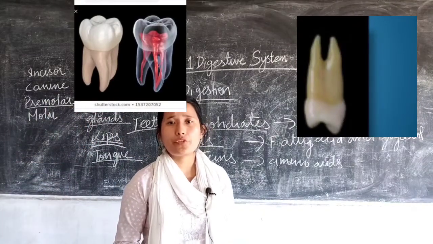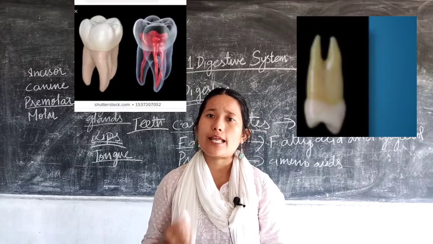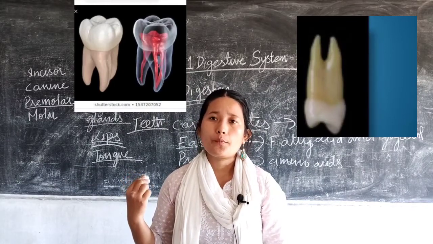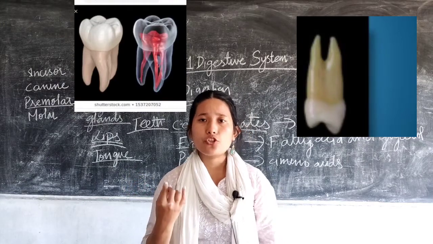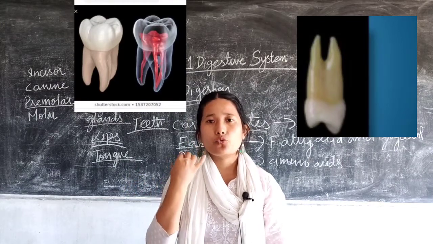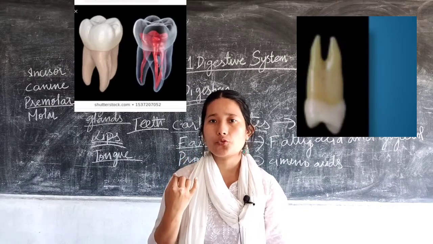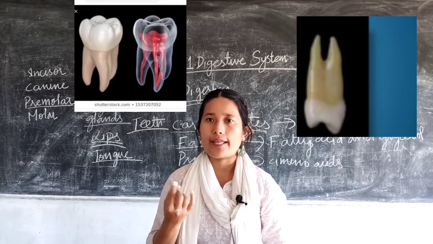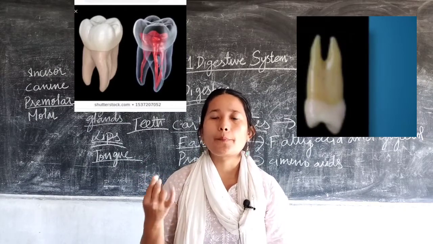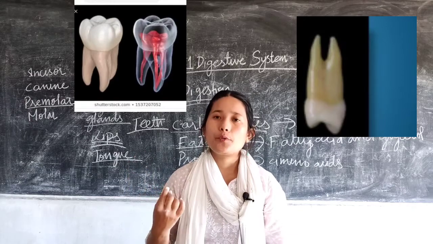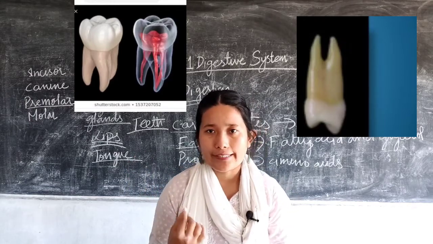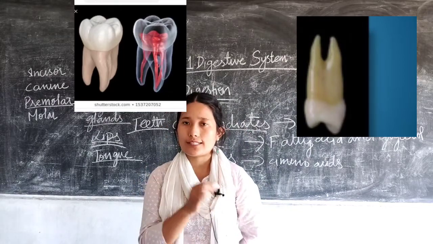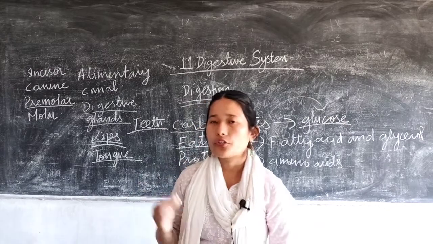Okay, then the next one is your premolar. Premolar and molar, both of them are grinding teeth. That means they help in grinding of the food items. The difference between premolar and molar is that the premolar has only 2 roots or extensions, whereas the molar has 3, and the premolar is a bit broader as compared to the molar. You can see the structure given alongside for reference.